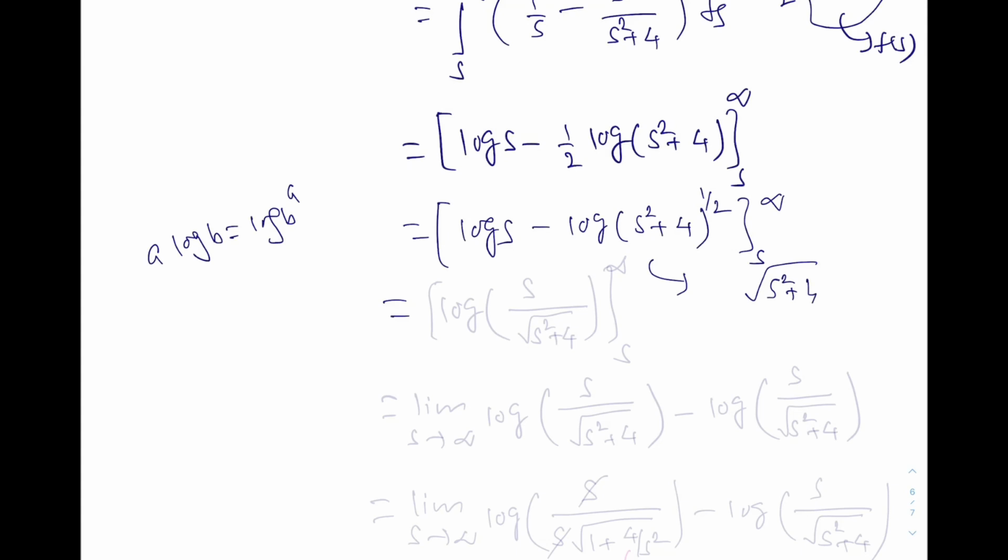So this is again log a minus log b, so this is nothing but log of s over root of s square plus 4, from s to infinity.